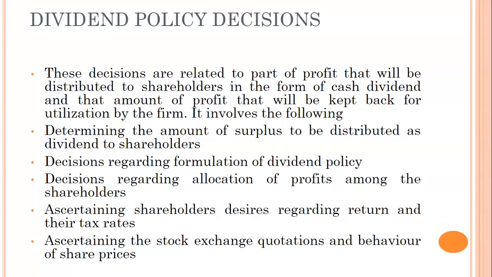Hope it is clear. What is dividend? What is retained earnings? Correct? Dividend is the amount given to the shareholders. Retained earnings is the part of profit which is not distributed to the shareholders. So dividend and retained earnings clear. Okay.